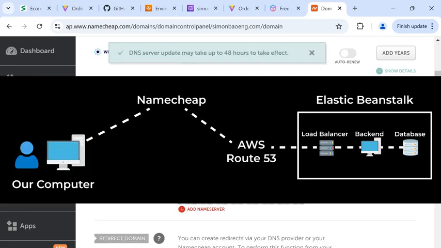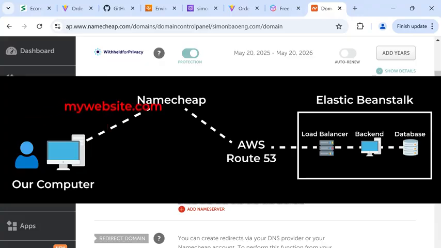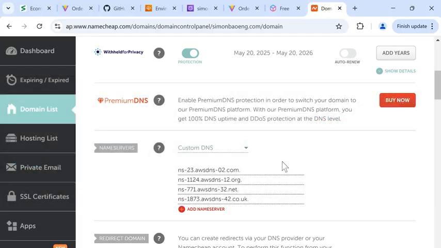So what this does is when we open our domain name in the browser, Namecheap is going to redirect to AWS. And then AWS will redirect to Elastic Beanstalk, or to our app. So this setting will take a while to update. Sometimes it finishes in just 10 minutes, but it could take up to 24 to 48 hours. So we just have to be patient.